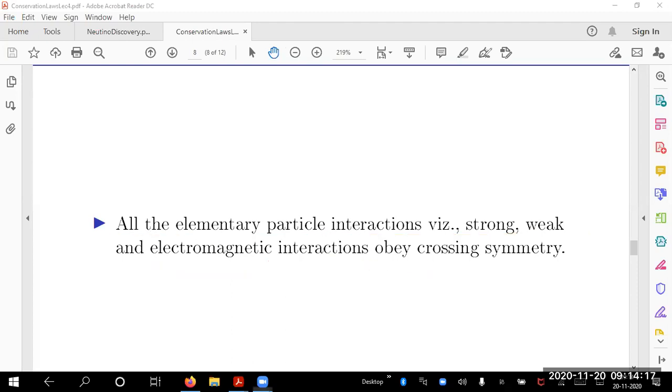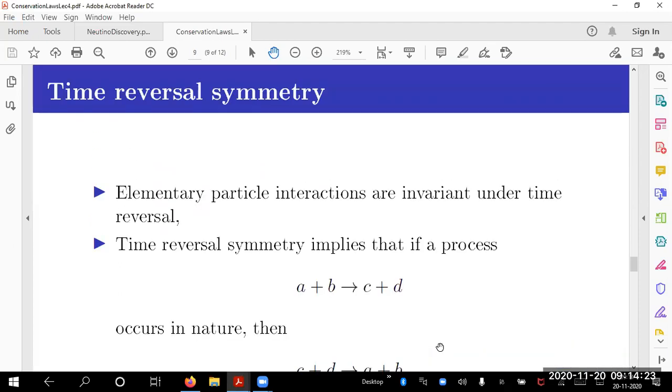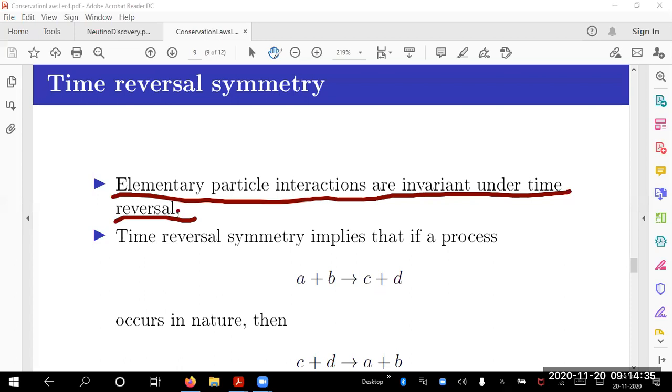So now we will go ahead with another aspect, that is to talk about time reversal symmetry. That is another symmetry. This is also a discrete symmetry, which I will tell you about. All elementary particle interactions are invariant under time reversal. That is the slogan. I believe that this should be a good symmetry, because how does time flow, is it forward or backward?